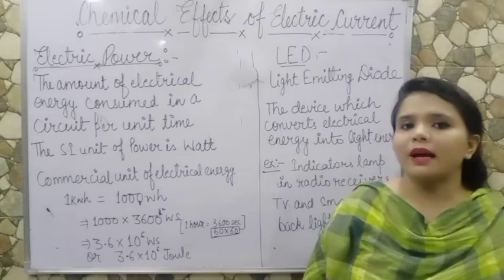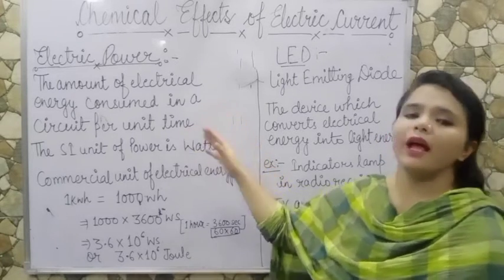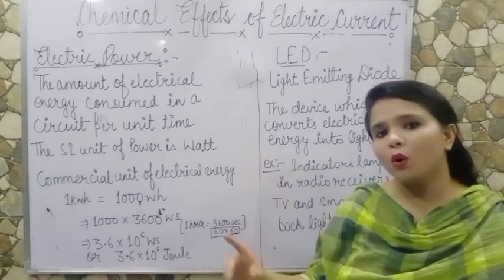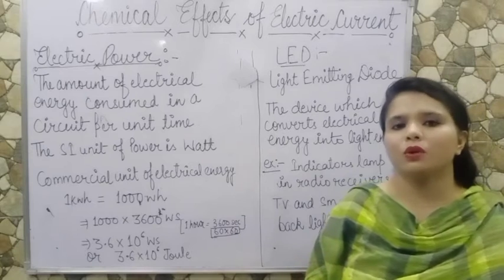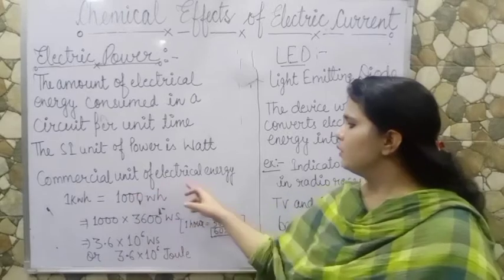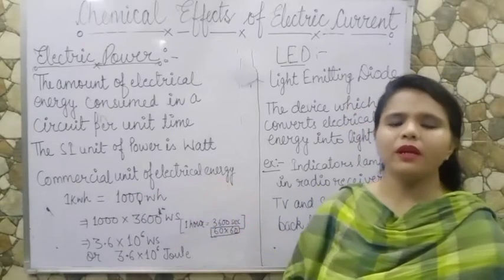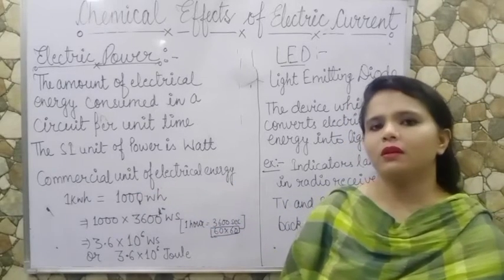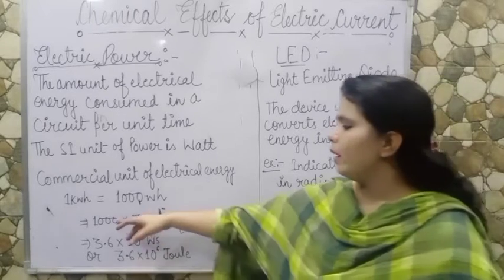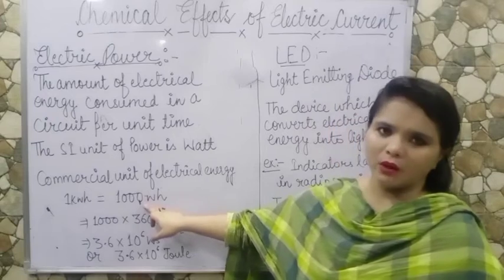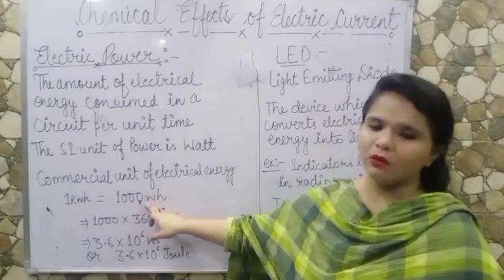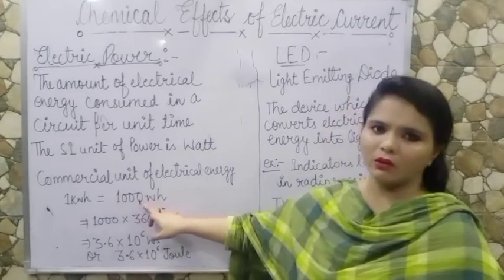So basically, what is electric power? The amount of electrical energy consumed in a whole circuit per unit time is called electric power. Now the commercial unit of electrical energy. Electrical energy in commercial units is defined in kilowatt hour. 1 kilowatt hour is equal to 1000 watt hour, which means 1 kilowatt is equal to 1000 watt.